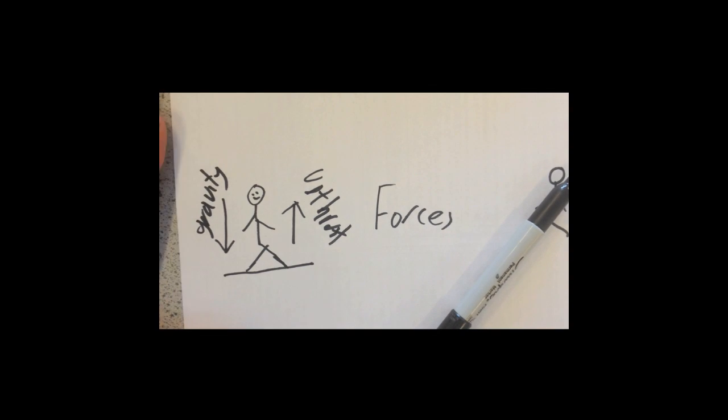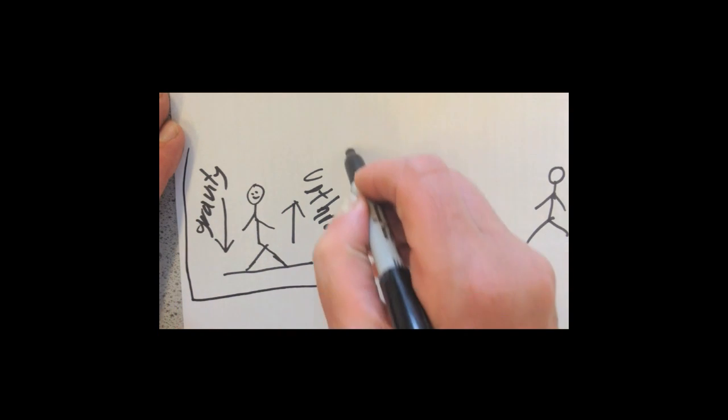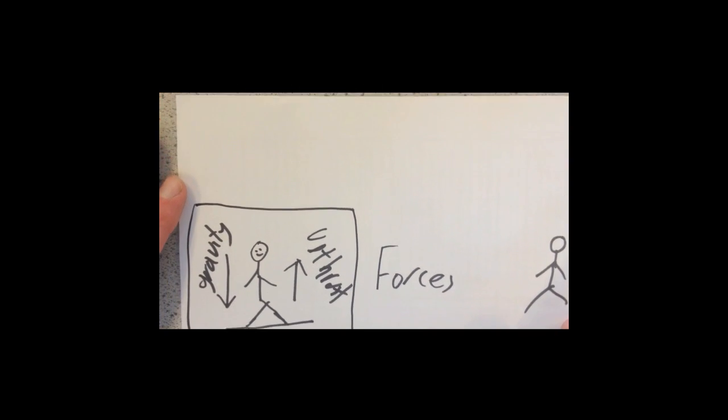Forces are pushes and pulls that are around us all the time. When they're balanced, there is no resultant force, which means we may stay still or keep moving with a constant speed. When there is an imbalance of forces, an object will accelerate or slow down.